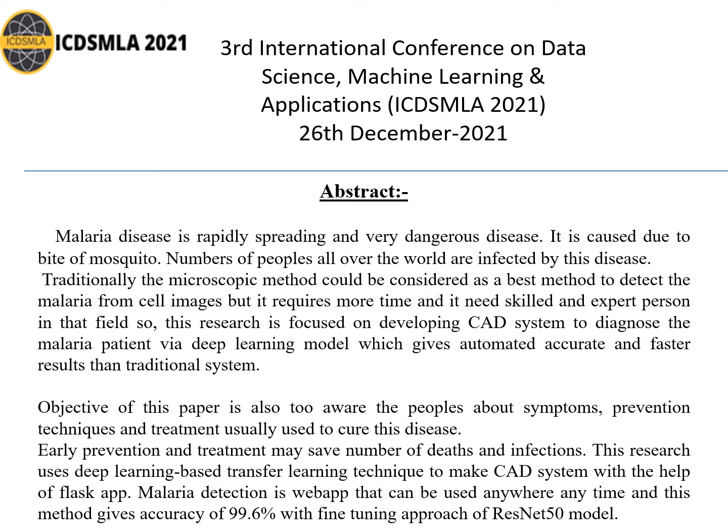Then, the objective of this research paper is not only to detect malaria disease but to make people aware about the symptoms, prevention techniques, as well as treatments usually used to treat the malaria disease.